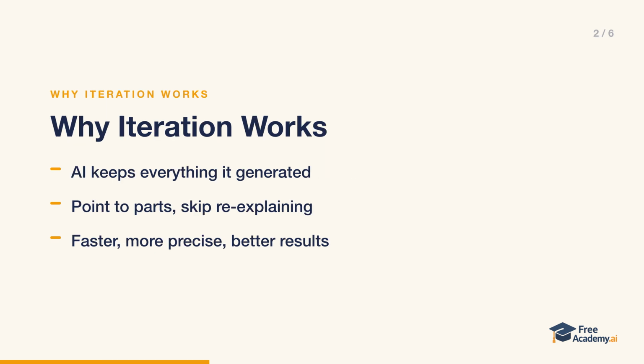So why is iteration actually faster? When you stay in the same conversation, the AI retains everything it just generated. It still remembers the draft, the context, and all the details. That means you can point to specific parts and ask for changes without re-explaining the whole thing from the top. You don't rebuild the context every time, you just nudge it.